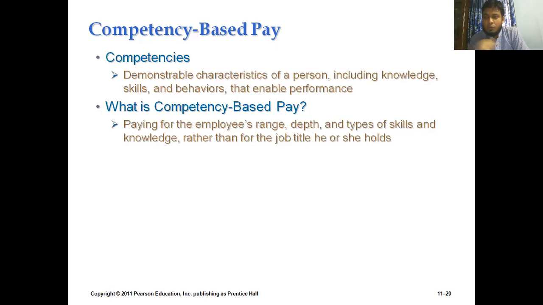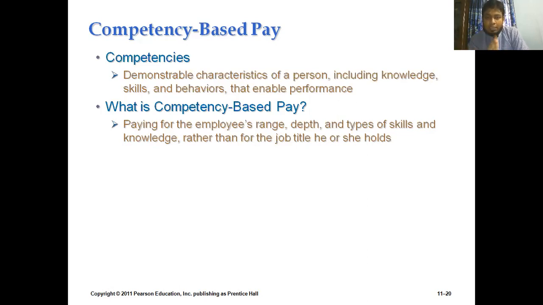But now what we need to do is concentrate on productivity. We need to concentrate on the return that he or she is providing towards the organization. And based on the return, we are providing the amount for that particular employee, or we are providing the service and benefits, I mean the compensation, for that particular employee. So that is the basic sense of the competency-based pay system.